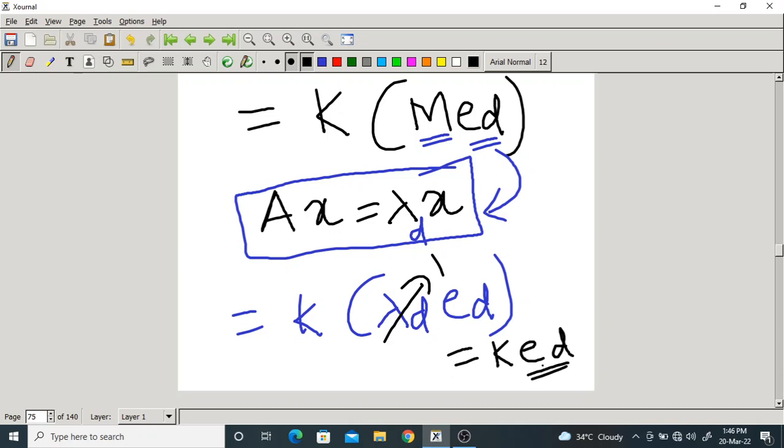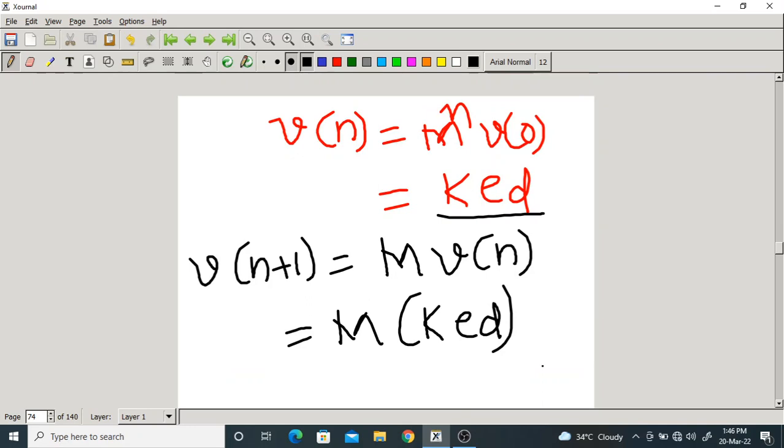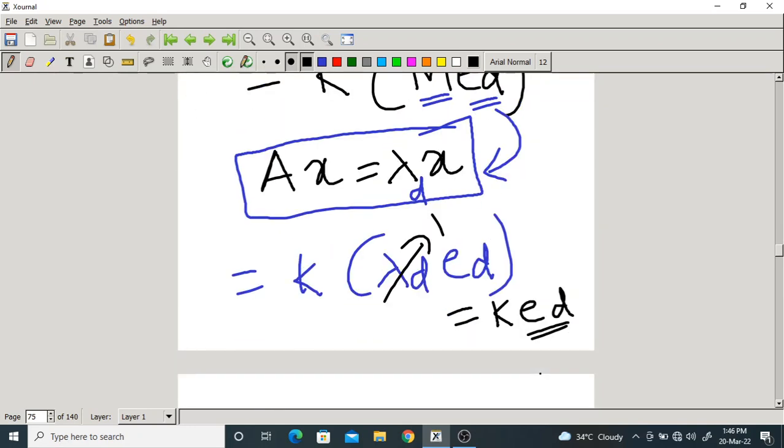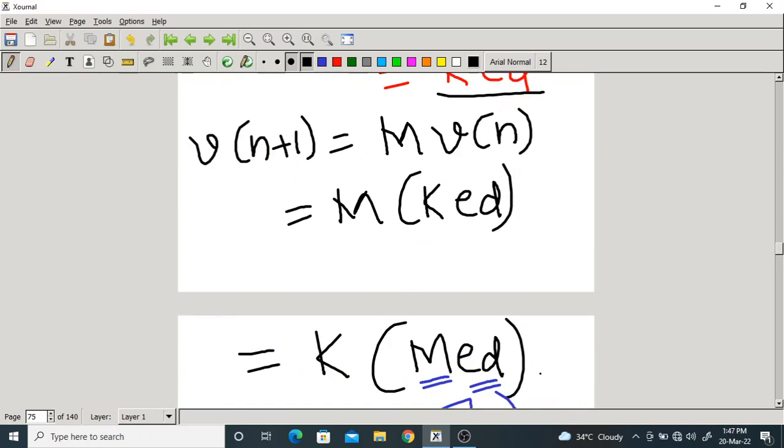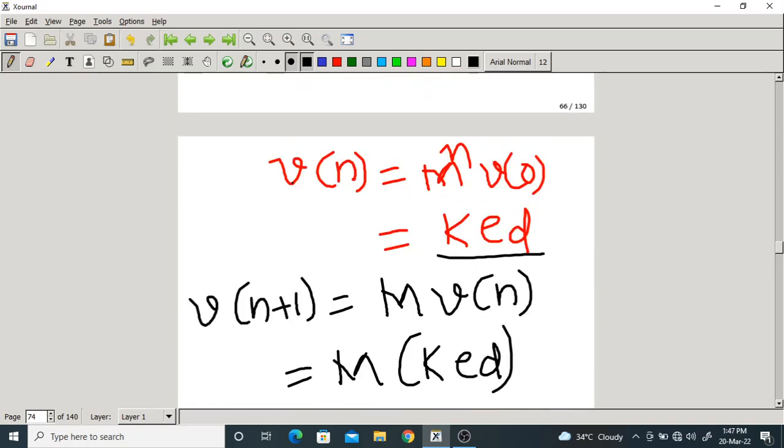You take the next time step n plus 2, and so on. It doesn't change. It converges to k into ED, the multiple of the dominant eigenvector of the matrix M. Please remember, here we have taken a stochastic matrix, not any normal matrix. Now it converges at n. After n, it is still the same. Even though you change the time steps, it is not changing.